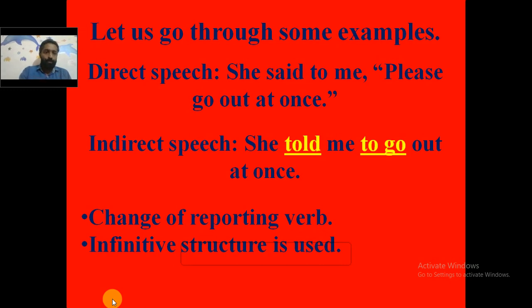Go is the verb. So we use to plus the base form of the verb. She told me to go out at once. So only 2 changes have taken place. One is the change of the reporting verb. Second, we have used the infinitive structure. Infinitive structure means to plus the base form of the verb. I hope it is clear for you.